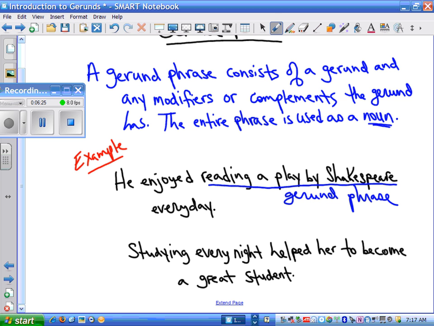In my next sentence: Studying every night helped her to become a great student. Studying every night is here my gerund phrase. And as a whole, it's working as the subject of this sentence.